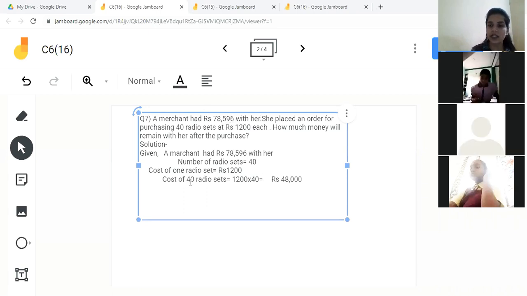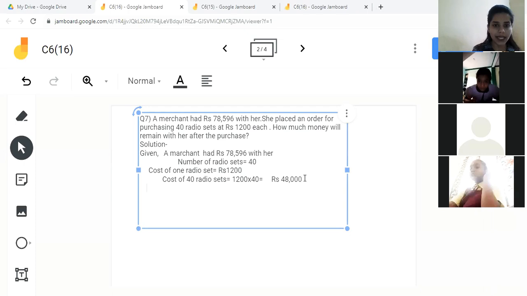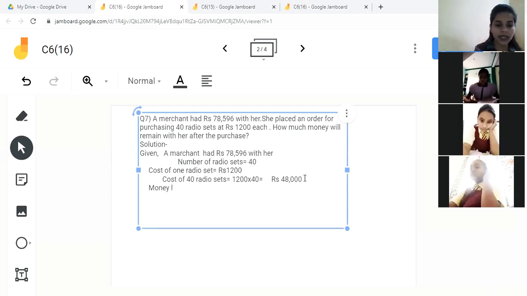She purchased 40 radio sets with rupees 48,000. So money left with her will be equals to what? If you subtract this 48,000 from 78,596, you will get the money which is left with her.